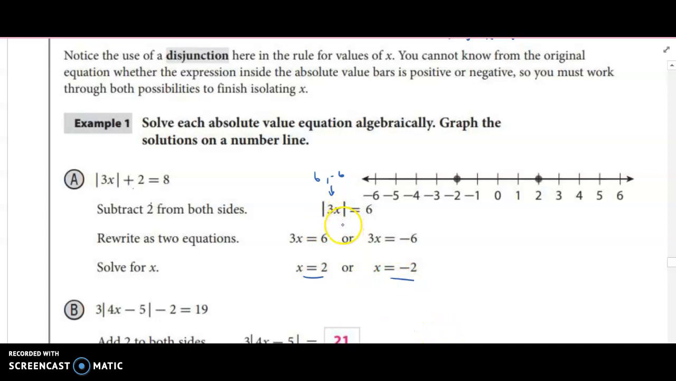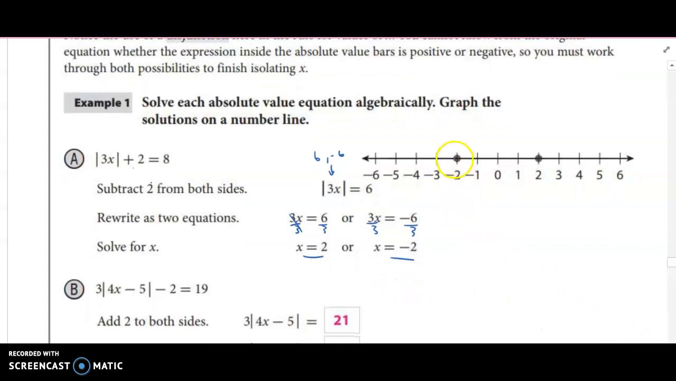3 times 2 is 6. The absolute value of 6 is 6. Or 3 times negative 2 is negative 6. The absolute value of negative 6 is 6. But we can just use normal algebra to solve that, right? So if the absolute value of 3x is 6, then 3x can be 6 or 3x can be negative 6. And then we divide by 3 on both sides to finish solving it. x equals 2. Divide by 3. Finish solving it. x equals negative 2, right? And then to plot it on a line, there are only two solutions. x equals negative 2 or x equals 2. That's it.